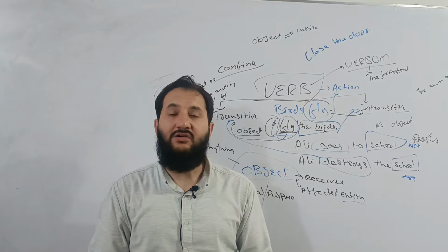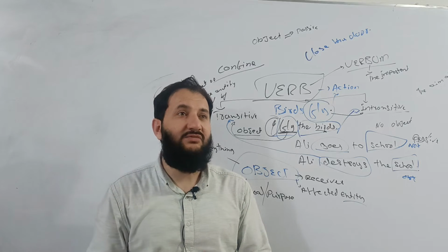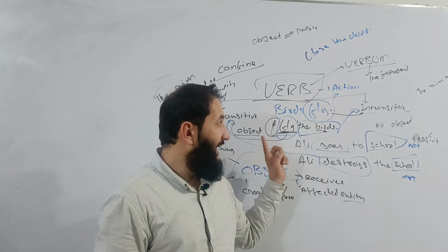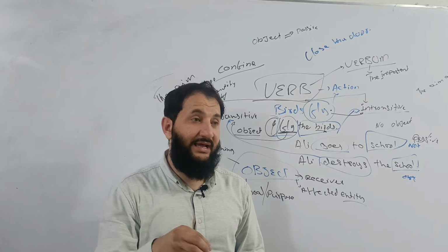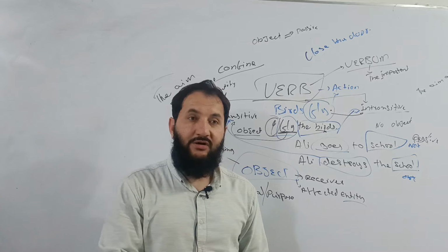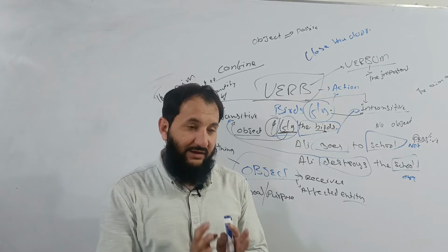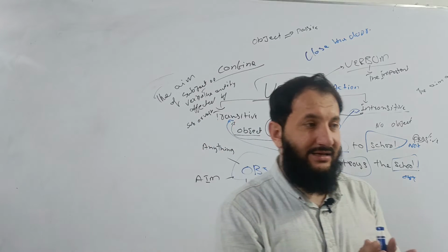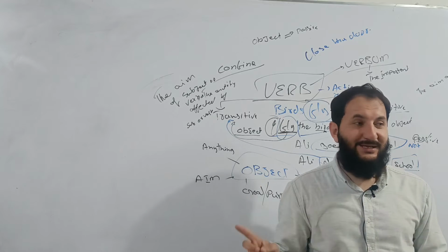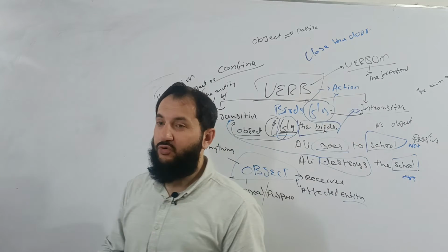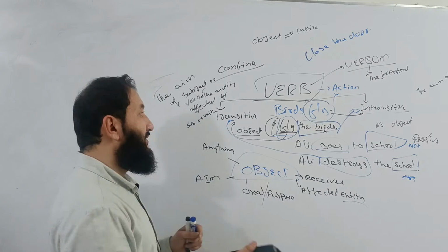Here we got another concept of object. Here we got some perplexion that what is object. So object is the entity, again I'm using the term entity, which is affected by subject or verb, or simply you can say the aim of subject or verb. Then we discussed where there is effect, there is object. Where there is object, there is passive voice. This was up to basics of grammar. Is it clear? Now we'll start from the very beginning.